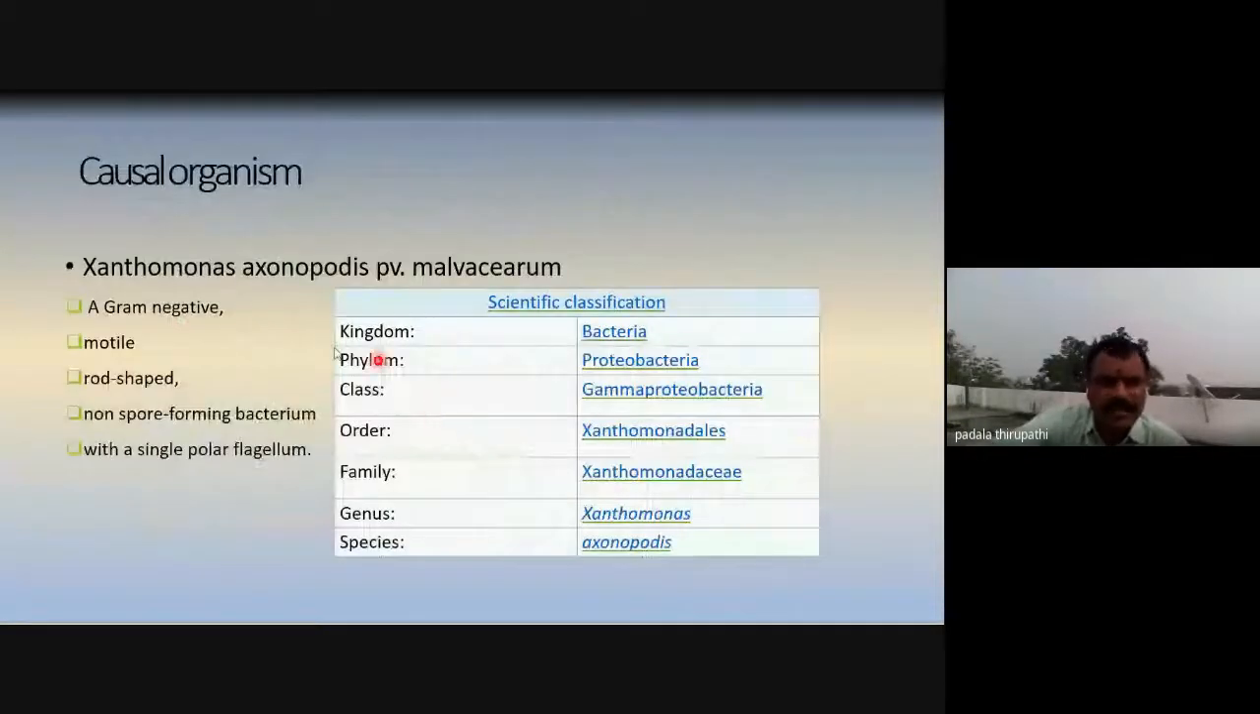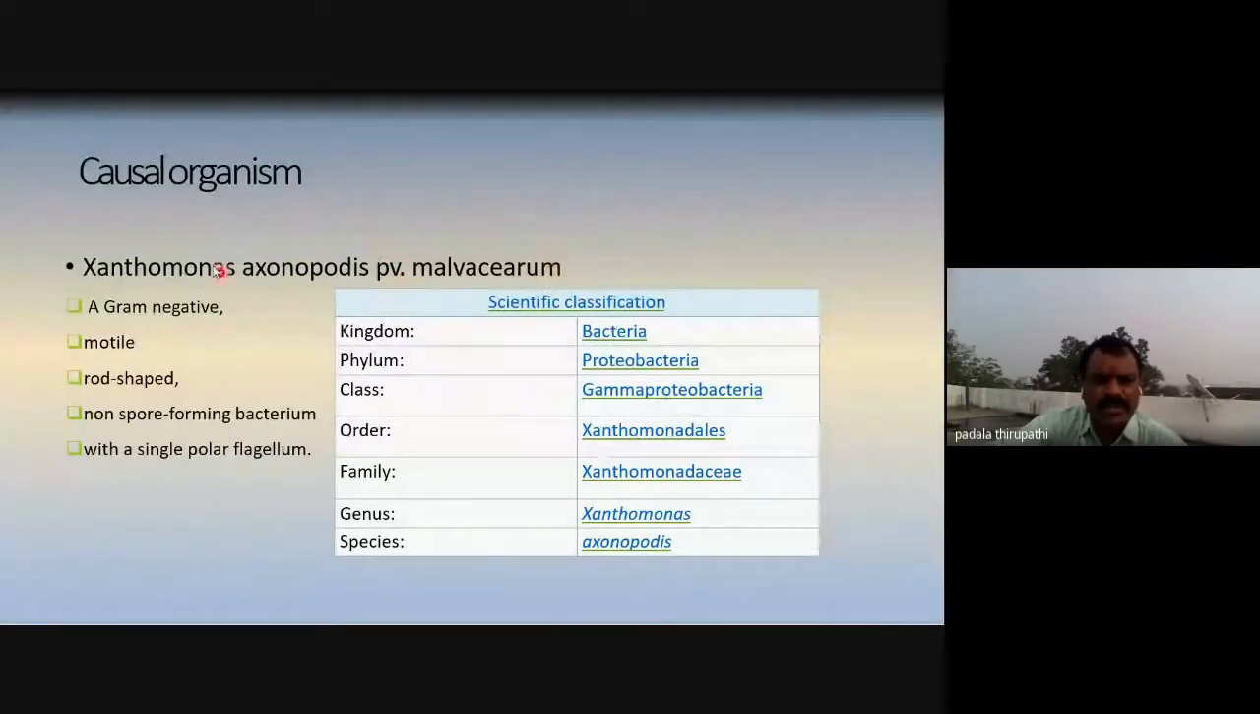The causal organism, the pathogen for this angular leaf spot of cotton, is Xanthomonas axonopodis pv. malvacearum. So Xanthomonas malvacearum is the bacterium responsible for angular leaf spot of cotton. Here, pv means pathovar, malvacearum.